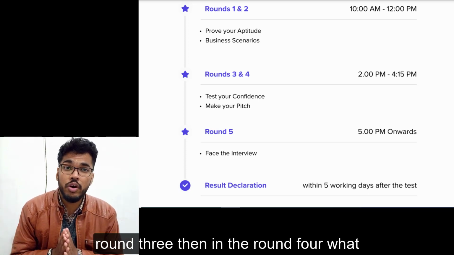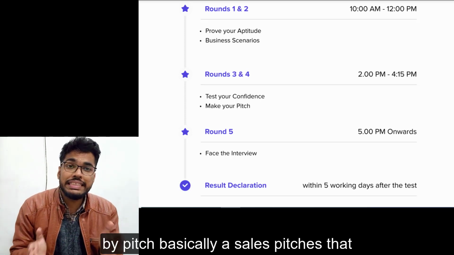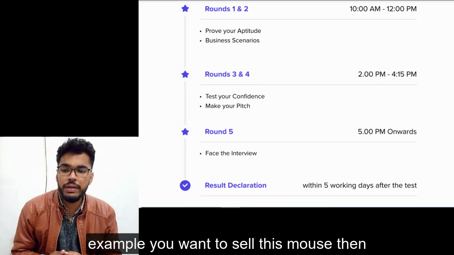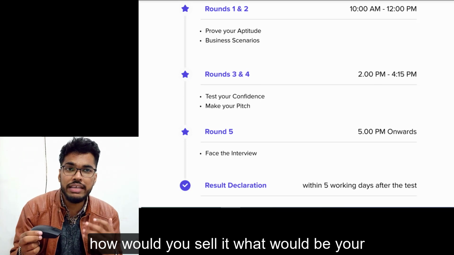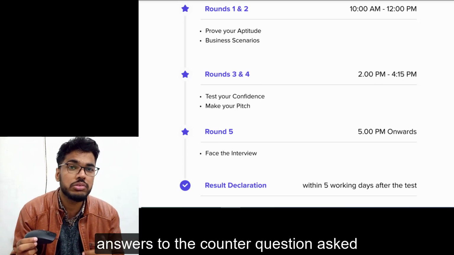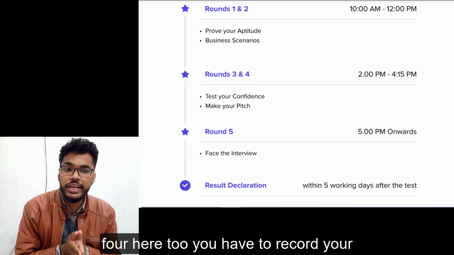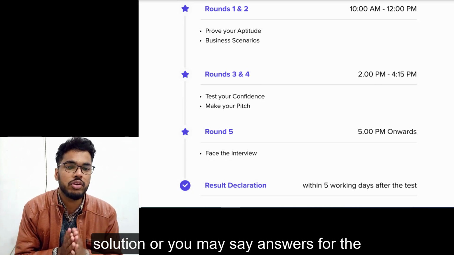Then in round 4, what you have to do is a pitch. What do you mean by pitch? Basically a sales pitch is how you would sell a product. For example, you want to sell this mouse, then how would you sell it? What would be your tactics for it? And what would be your answers to the counter questions asked to you? So this would be done in round 4. Here too, you have to record your solution, or you may say answers, for the questions given.